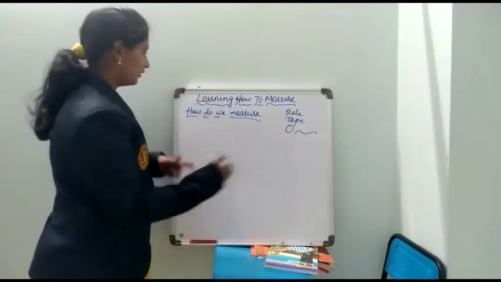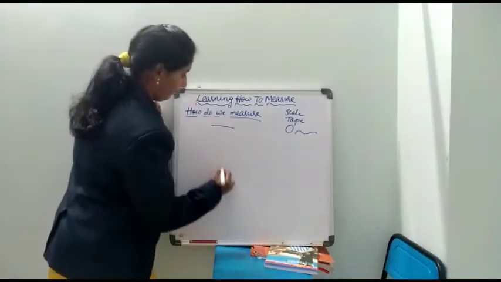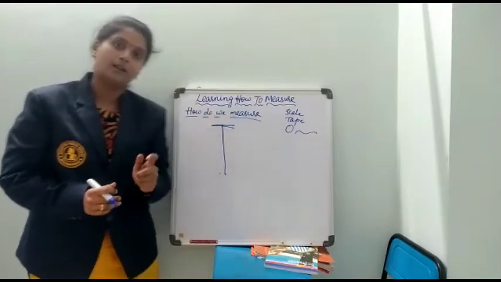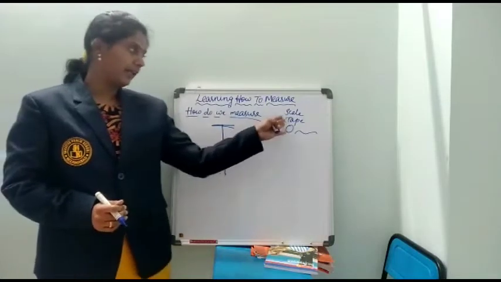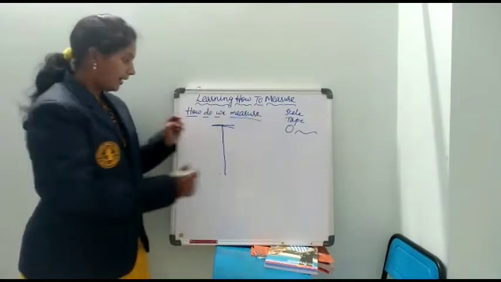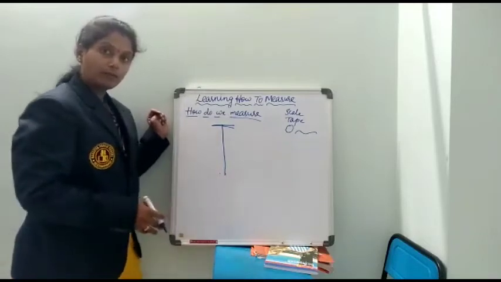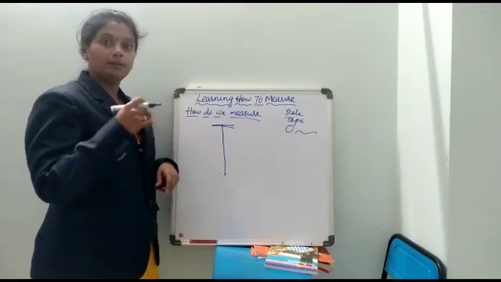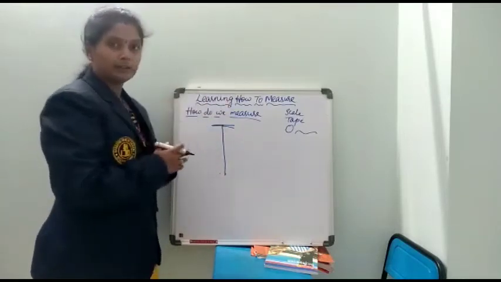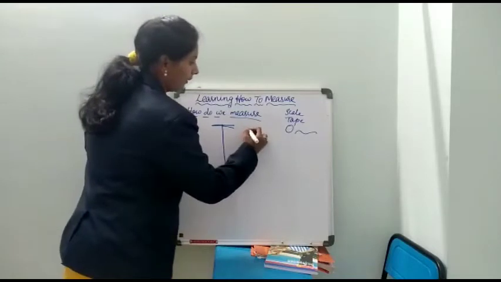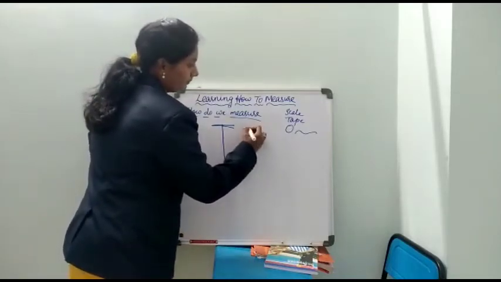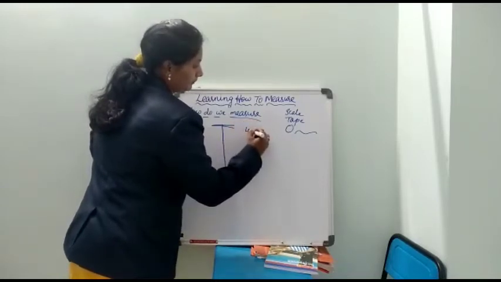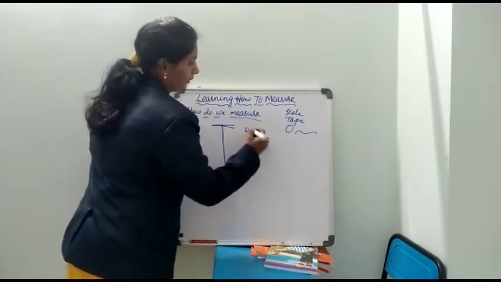And after that, this is the foot of the person and this is the mark you have taken of that person. So now what you have to do? Use a tape or a scale, whatever it may be, and measure from the wall, from the down wall to the point you have marked. For example, you want to measure one person. You measured it and you got the reading like 4 meters. Sorry, 4 feet.